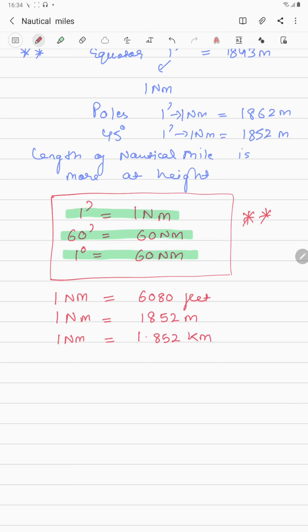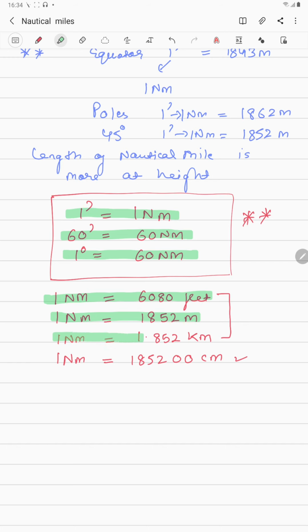Okay, and another thing, guys, you can convert this into centimeters as well, so 1 nautical mile will be 185,200 centimeters. But nobody will ask this value. At least these three values are really important: 1 nautical mile is 6080 feet, 1 nautical mile is 1852 meters, and 1 nautical mile is 1.852 kilometers. And these values you have to remember by heart, guys.